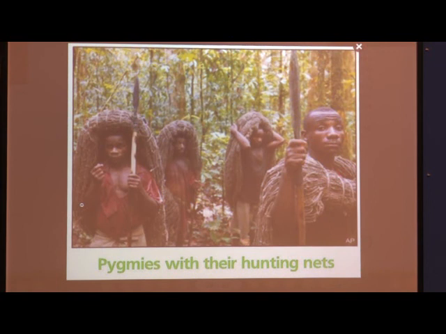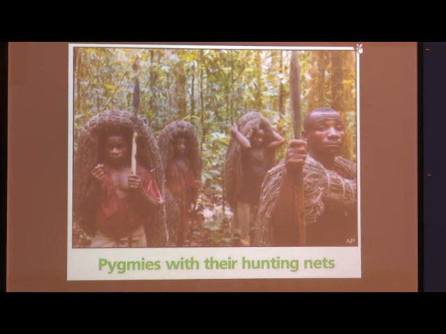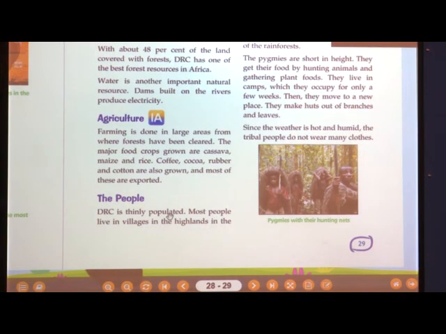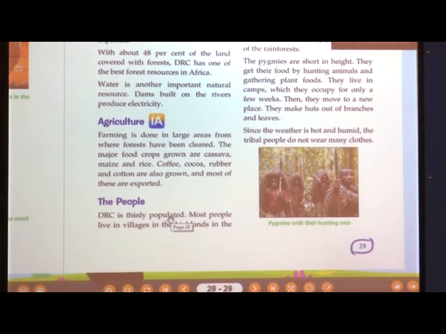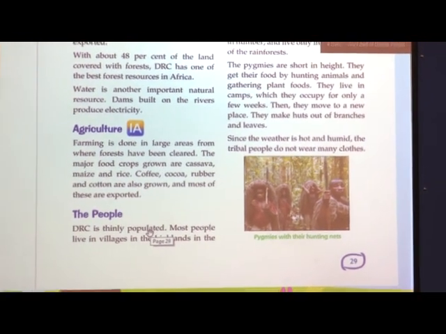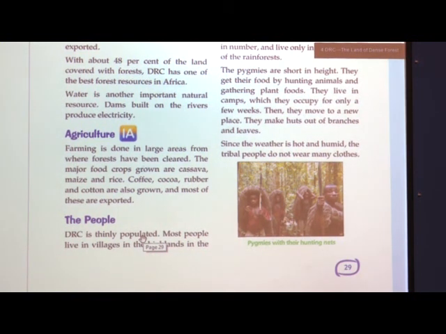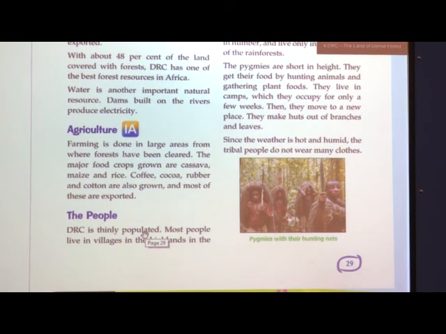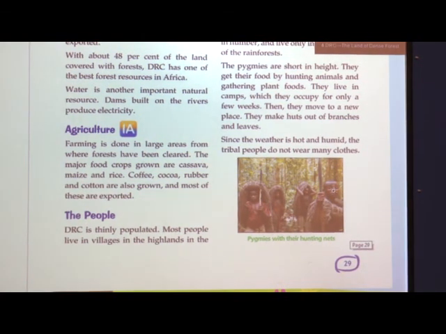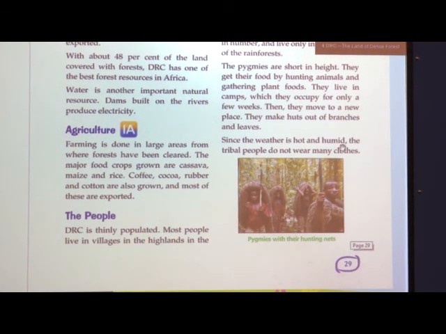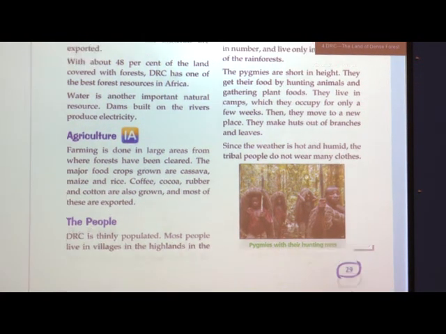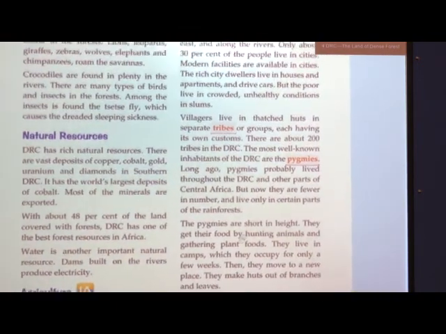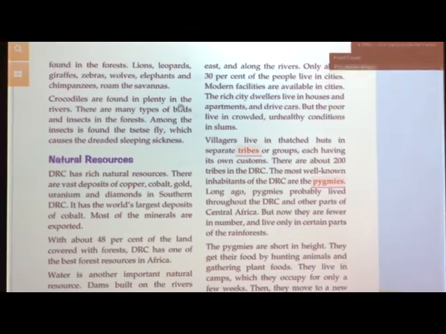Now we will see that DRC is thinly populated. What do you mean by thinly populated? It means very few people stay there. There is not a big crowd or a large population in DRC. Most of the people live in villages and in the highlands in the eastern part, along the rivers.